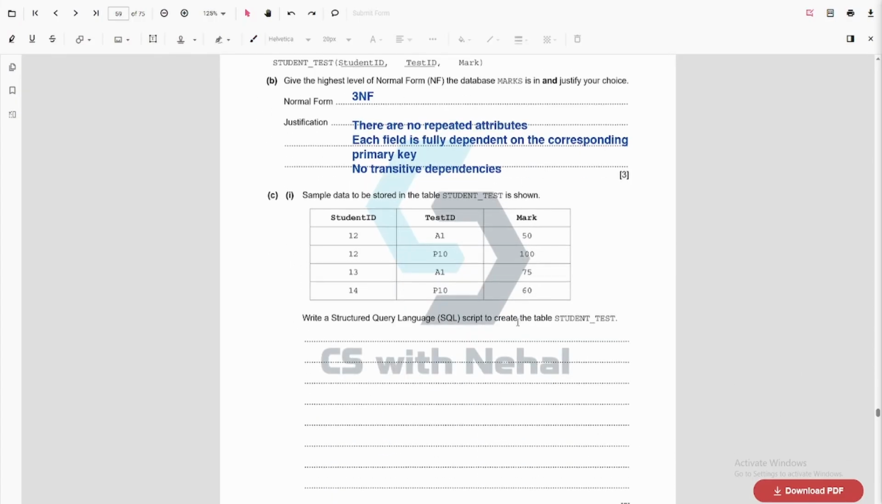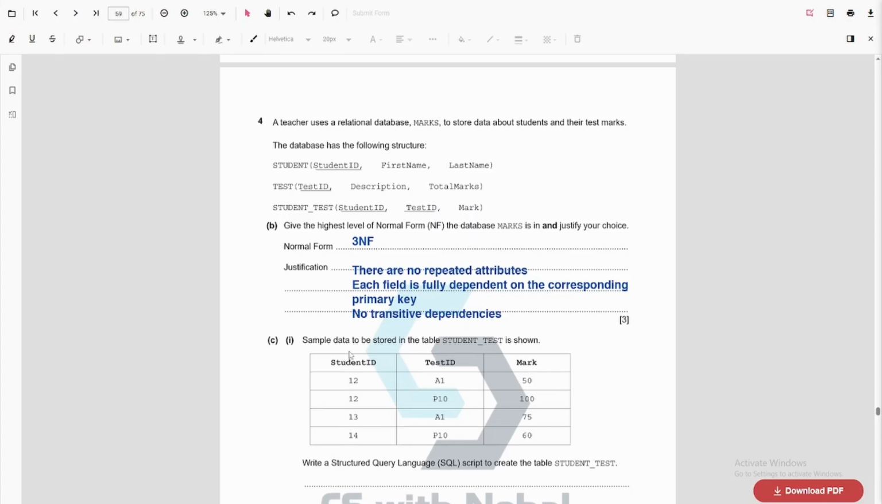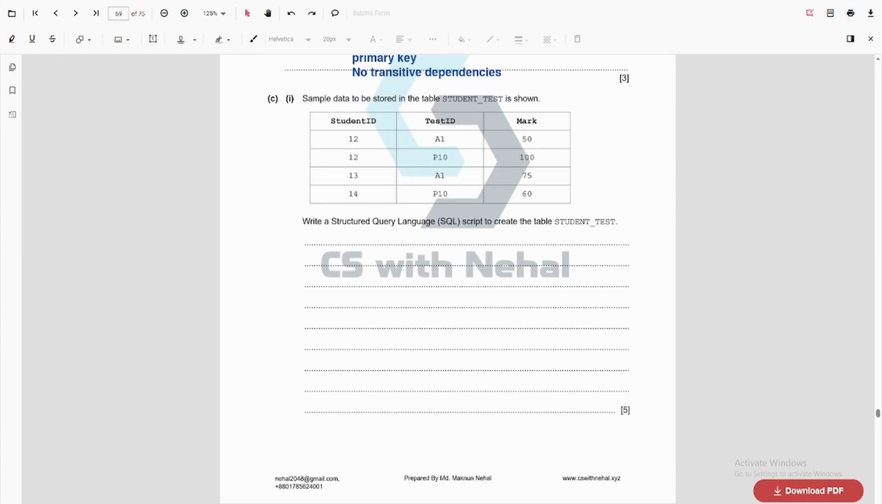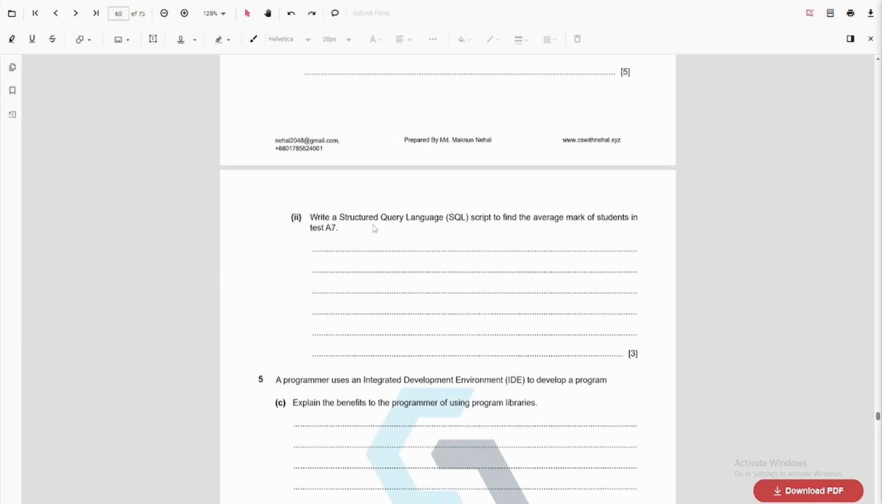Write the SQL to create the table student test. We already did a lot of questions like this, so we can skip it. The only difference here is there are two foreign keys. For example, here student test has this and this as foreign key. Then both of them together is the primary key. So we create table, we mention the variables, the primary key, both of them together, the foreign key is test ID, which references the test table, and the attribute is test ID. Then foreign key student ID references student ID. Write the SQL to find the average mark of the student in test F7.